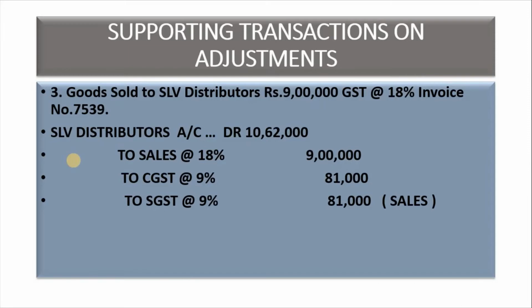So next one, goods sold to SLV Distributor rupees 9 lakh, GST at 18%, invoice number 7539. SLV Distributor's account debtor to sales at 18%, CGST at 9%, SGST at 9%. CGST and SGST are already created. Create two ledgers, that is SLV Distributors and sales at 18%.